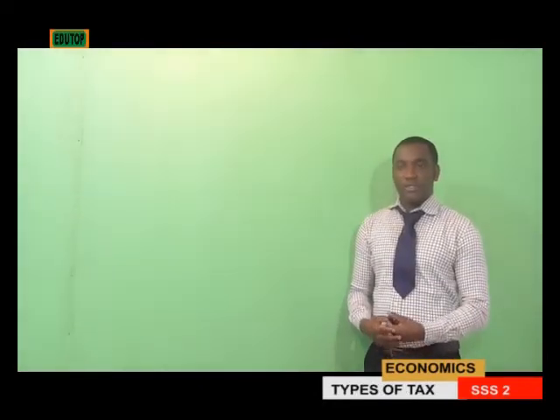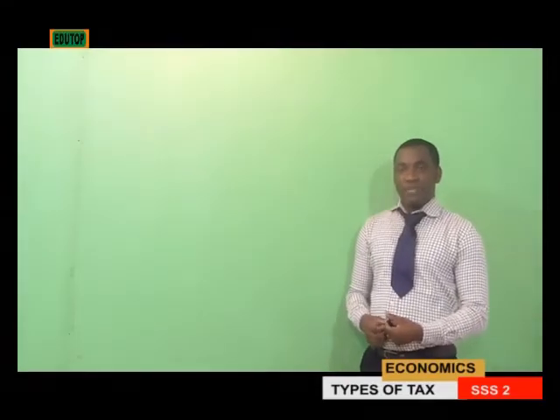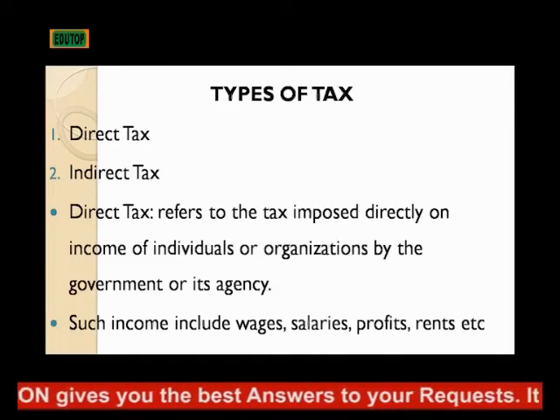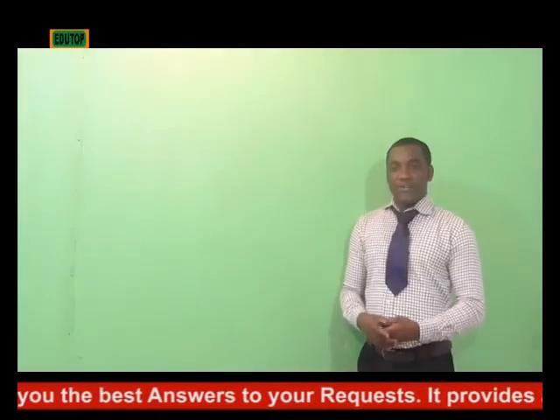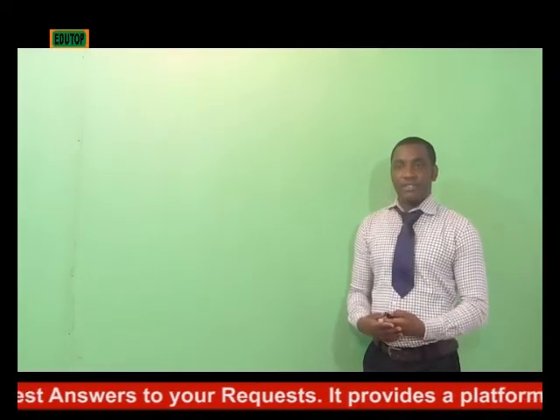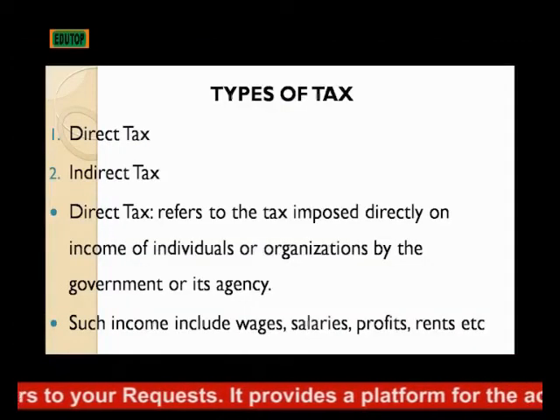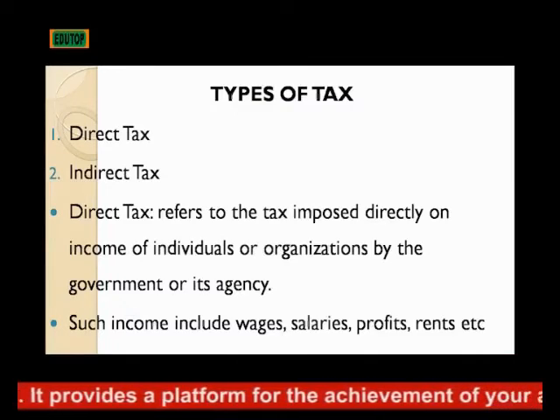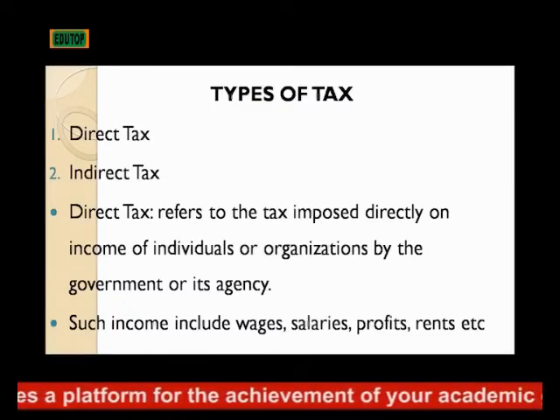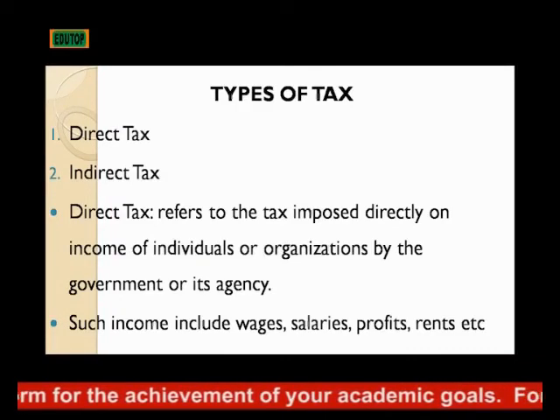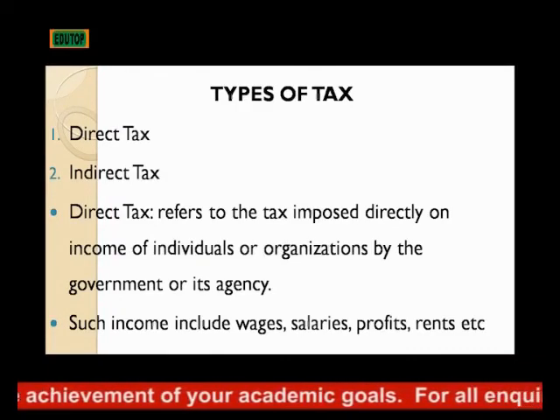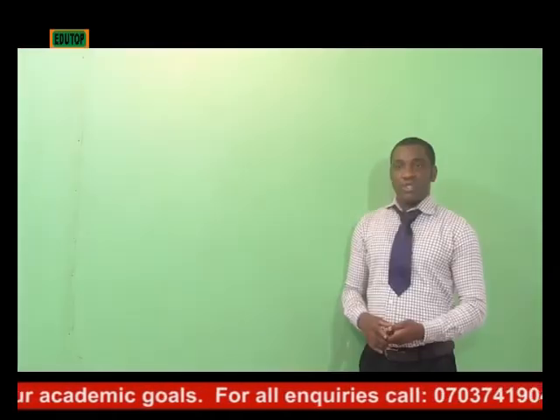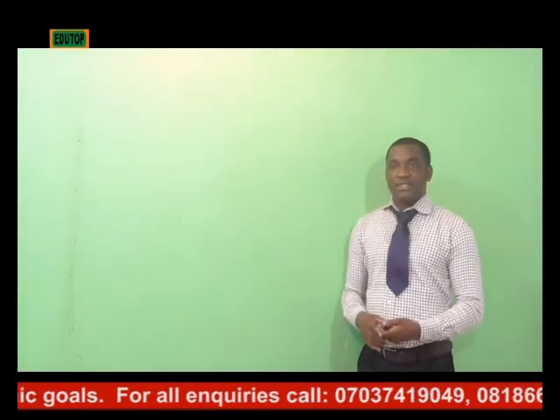Types of tax. We have two major types of tax. One, direct tax. Two, indirect tax. Now let's take it one after the other. Direct tax. Direct tax refers to the tax imposed directly on the income of individuals or organizations by the government or its agencies. Such incomes include wages, salaries, profits, rent, and so on.